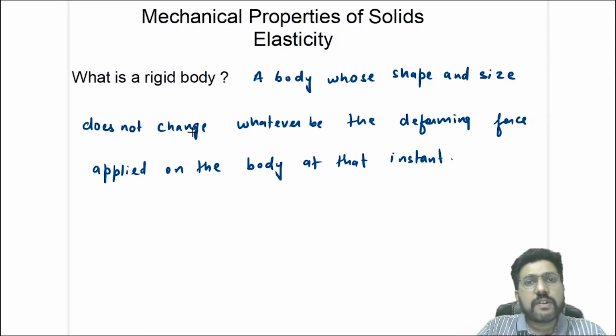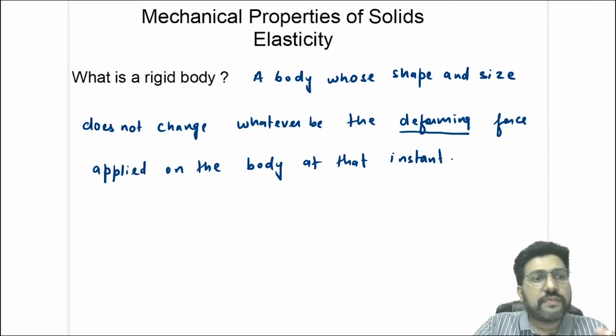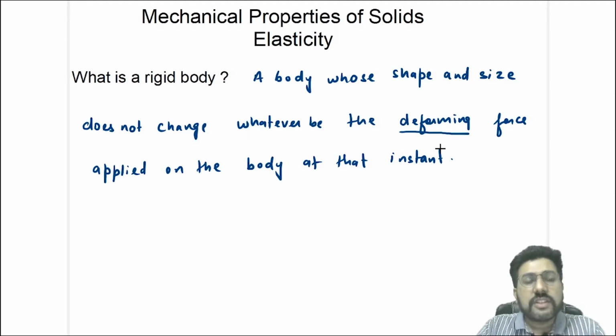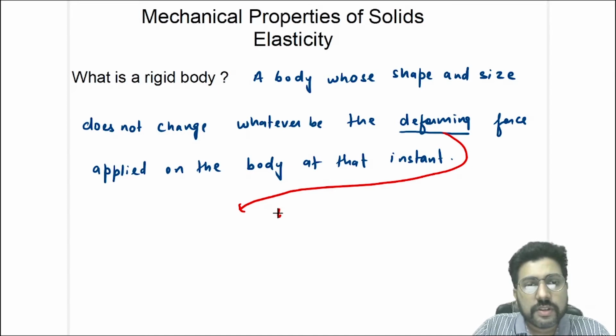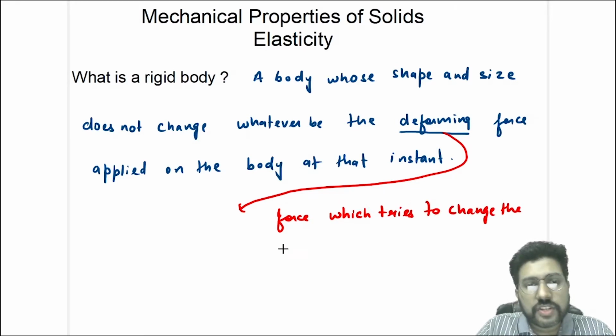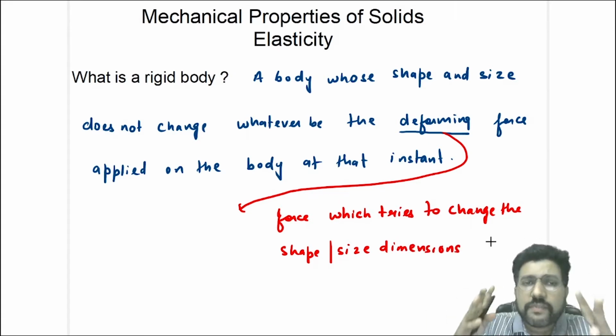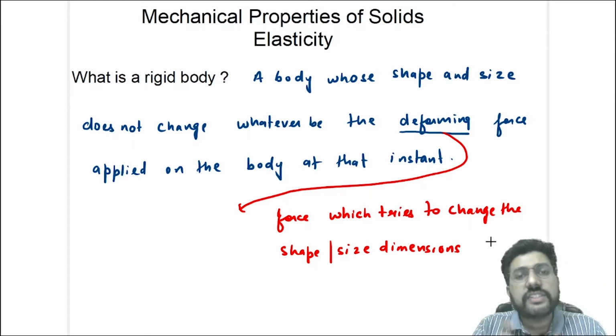Okay, in this chapter we'll be using a new term called a deforming force. What is a deforming force? A deforming force is a force which tries to deform the body. It is a force which tries to change the shape or size, means dimensions of a body. Okay, so whenever a deforming force is applied on a rigid body, it does not change its shape.